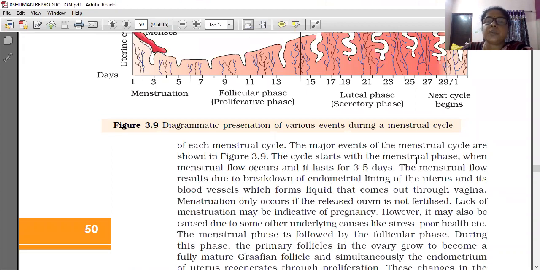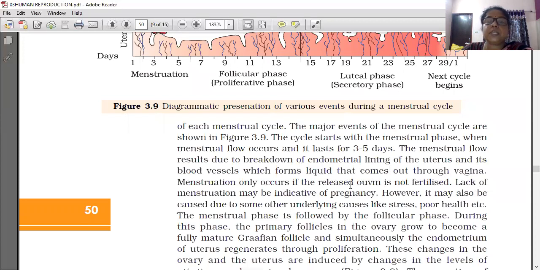The menstrual cycle starts from the menstrual phase, when menstrual flow occurs and lasts for 3 to 5 days. The menstrual flow results from the breakdown of the endometrial lining of the uterus and its blood vessels, which forms a liquid that comes out through the vagina. That is called menstruation. Menstruation only occurs if the released ovum is not fertilized. If the ovum is fertilized, pregnancy takes place. But lack of menstruation may be due to pregnancy or other reasons, like stress and poor health, which can also stop menstruation.